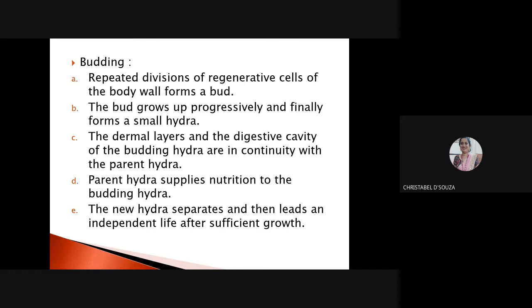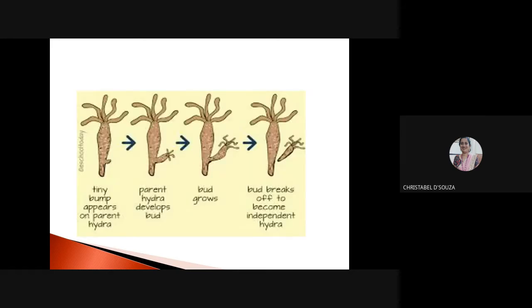Obviously, the parent hydra supplies nutrition to the budding hydra. The new hydra then separates and leads an independent life after sufficient growth. Here, can you see there's a tiny bump that appears on the parent hydra? It develops a bud. The bud grows, the nucleus and the cytoplasm enter into the bud, and the bud breaks off and lives as an independent hydra.